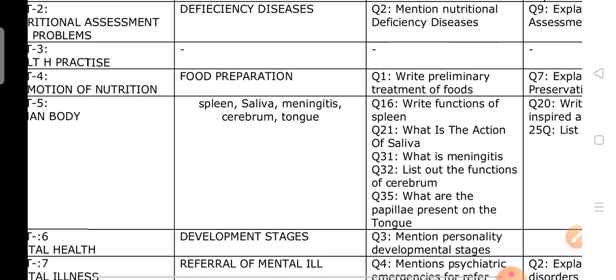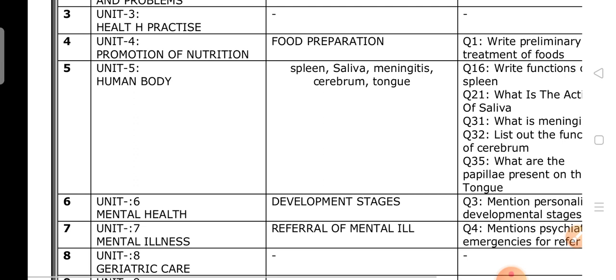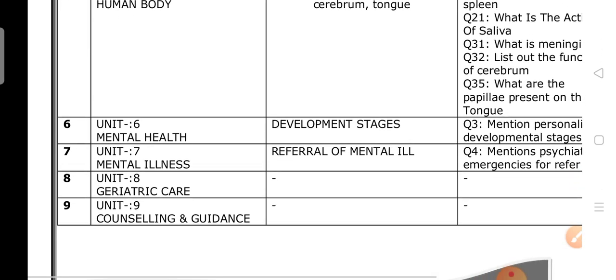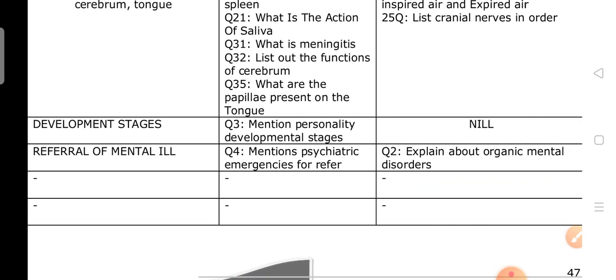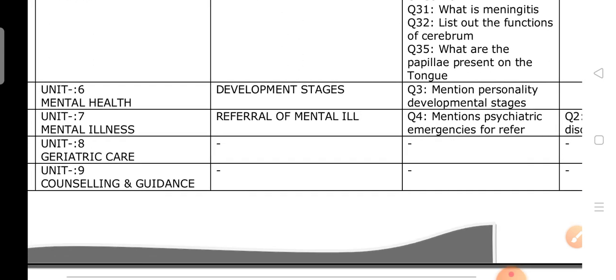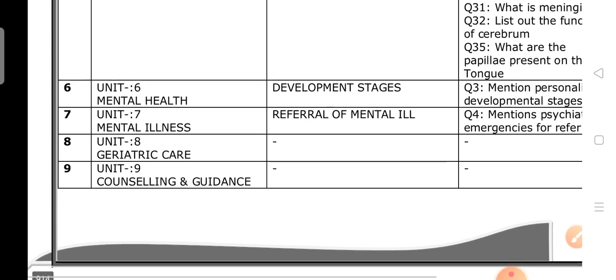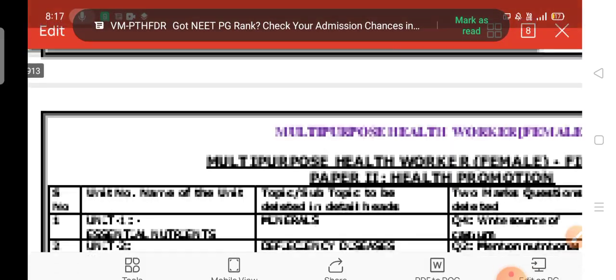Human body: spleen, saliva, meninges, cerebrum, tongue is deleted. This question is also deleted. Mental health, developmental stages is deleted. Referral of mental illness deleted. Mental psychiatric emergency is deleted. Okay, this one. Health promotion.